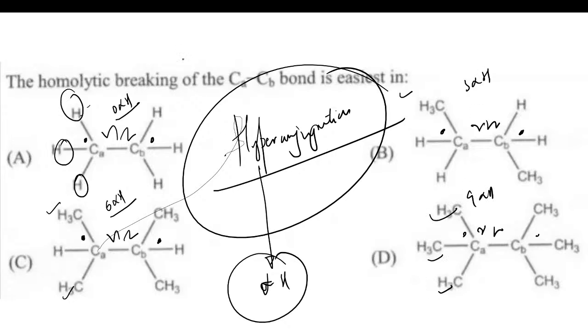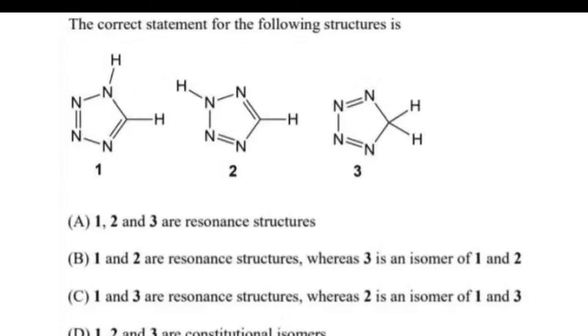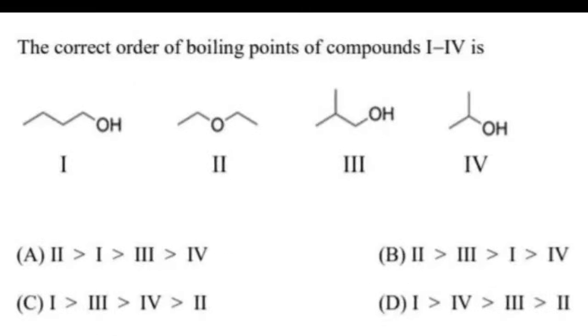So the correct order of stability would be D, then C, then B, then A. This is going to be our correct order of stability. I hope this point is clear to all of you. Great. Any doubts in this particular context? Okay, let's take the next question.